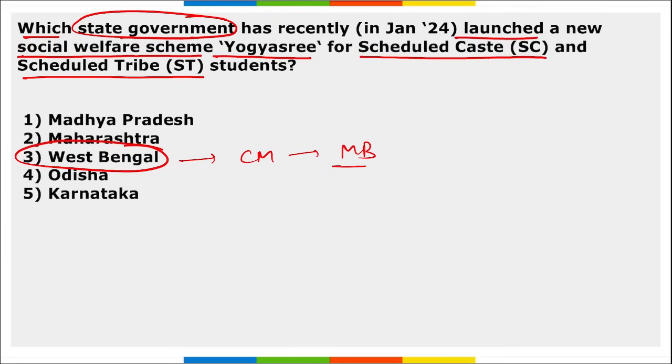This was launched in Kolkata, West Bengal, and under this Yoga Shri scheme, 50 centers will be opened across the state where scheduled caste and scheduled tribe students will be able to take training completely free of cost for competitive exams.